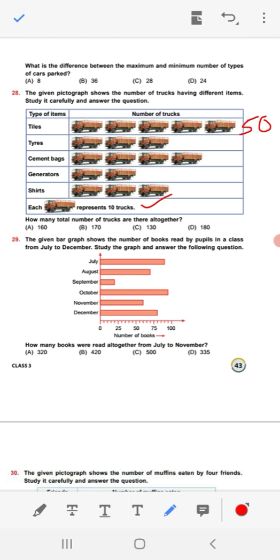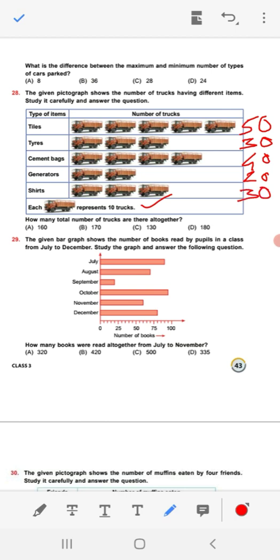Tires, 1, 2, 3. 3 multiplied by 10, 30. Cement bag, 1, 2, 3, 4. 4 multiplied by 10, 40. Generators, 2 trucks, that means 2 pictures, that means 20. Shirts, 3 trucks, 3 pictures, so 30 trucks.